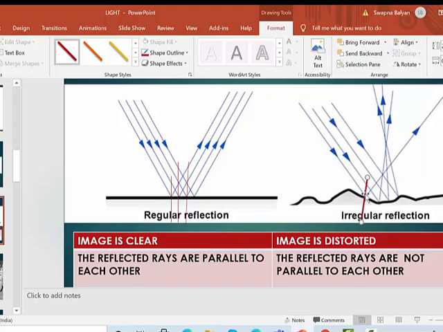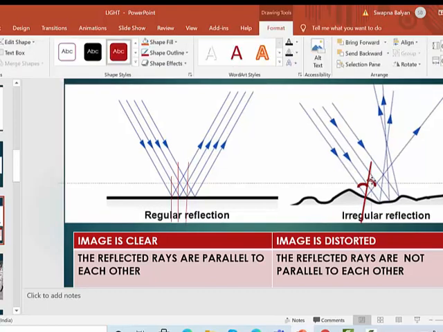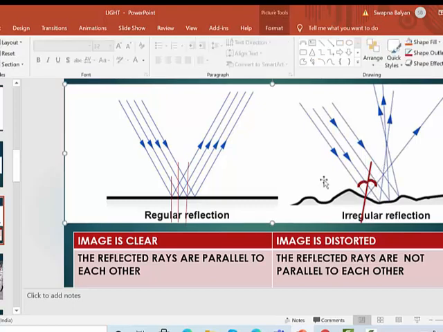So the second law is satisfied. Again, this angle is the angle of incidence. This is the angle of reflection. That is the first set of rays. I is equal to R. So again, both the laws are satisfied.